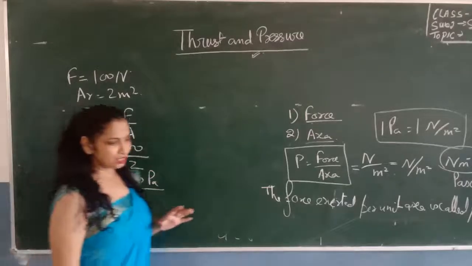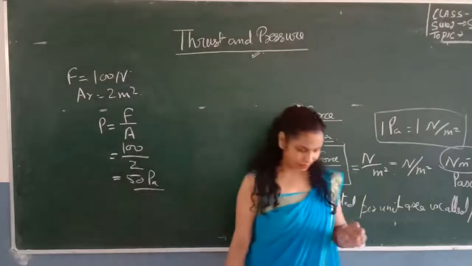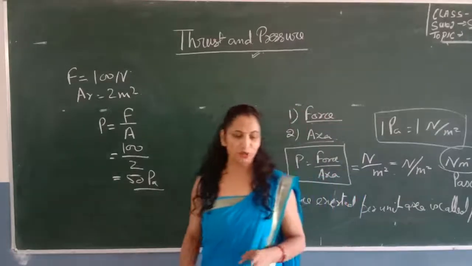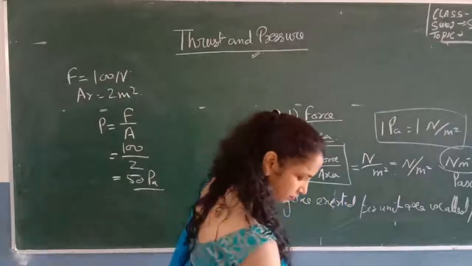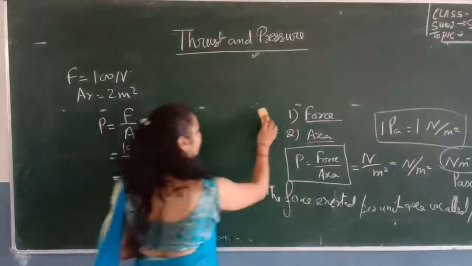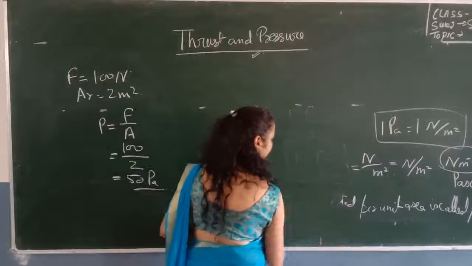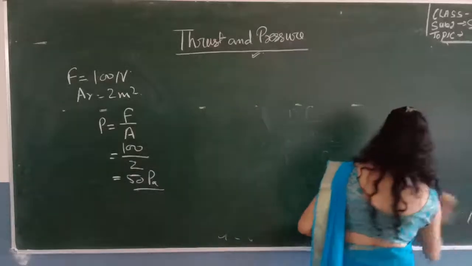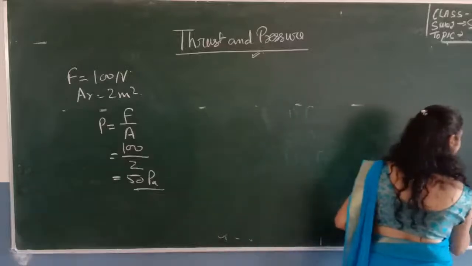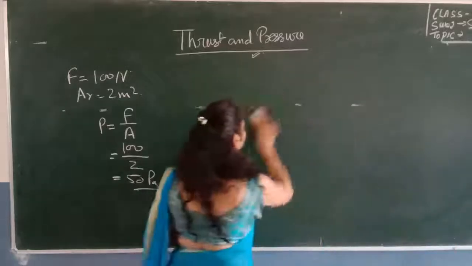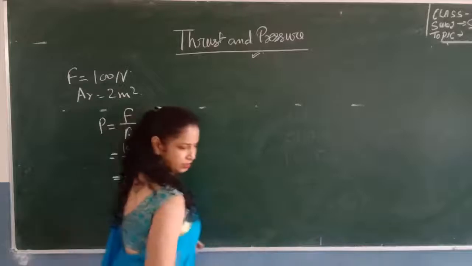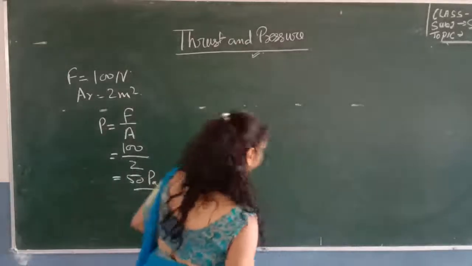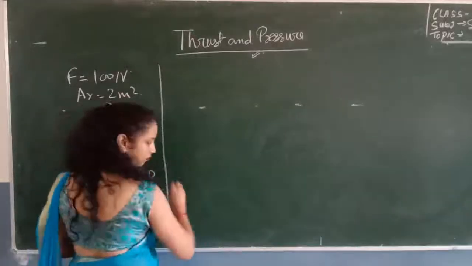So the question is: a force of 100 Newton is applied to an object of area 2 meters square. Calculate the pressure. Let's do some more numericals. Physics is totally based on numericals. Theory as well as numericals, both are important in case of physics.